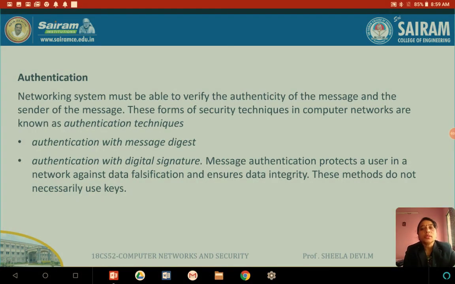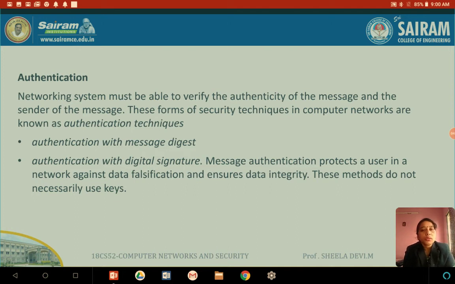So what happens here? The receiver will also take the message and apply the same function, the same mathematical operations, and calculate the message digest value. If the message digest value sent by the sender on particular data and the message digest value calculated by the receiver on the same data are the same, then he will conclude that the message is coming from the authorized person. If the message digest value is different, then he will conclude that it is not coming from an authorized person, and he will reject or drop the data, and request the sender to resend the data once again.